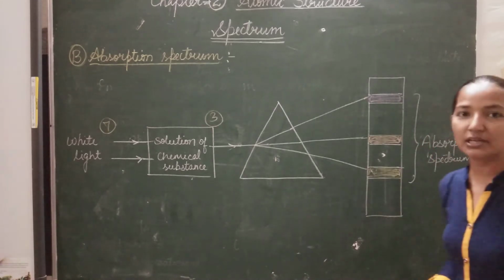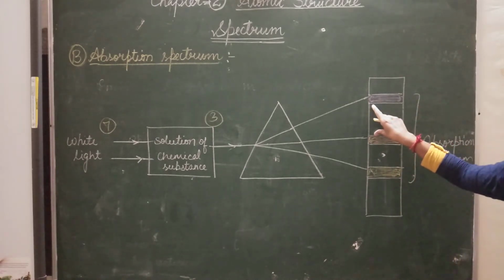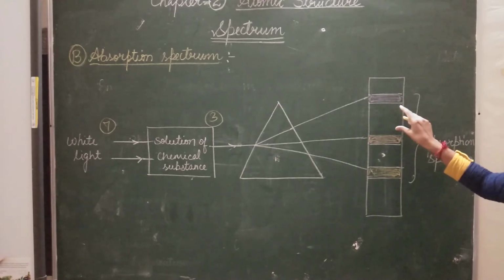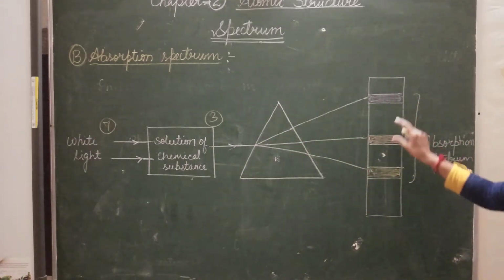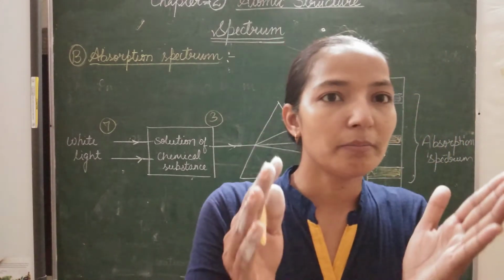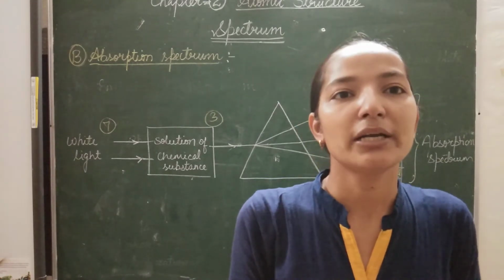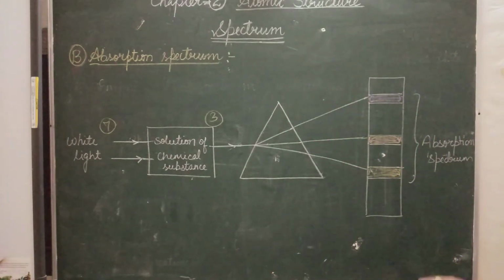These dark spaces represent that light radiations of those wavelengths have been absorbed by the chemical substance. The color components would otherwise overlap, but they are not overlapped, because in between, a component color is missing since it was absorbed by the solution of the chemical substance. Such a spectrum is called the absorption spectrum.